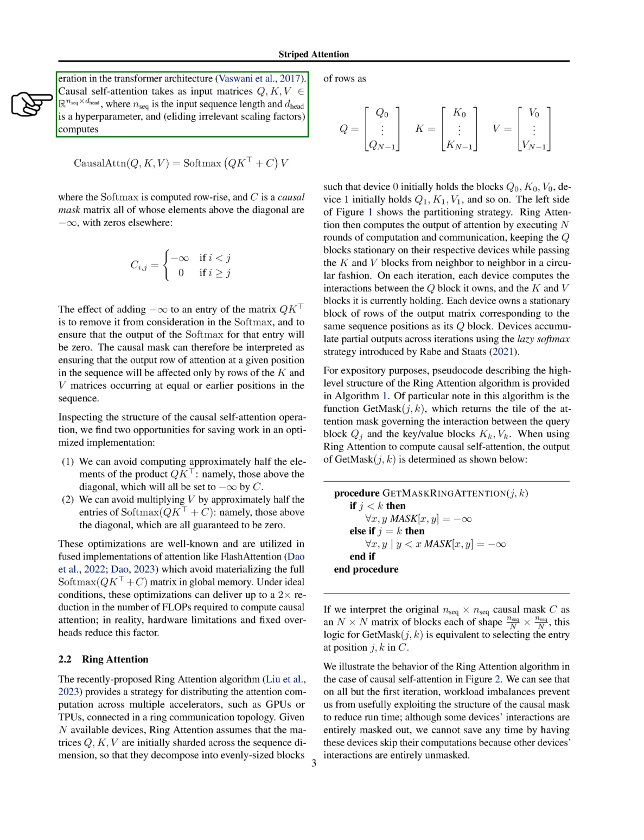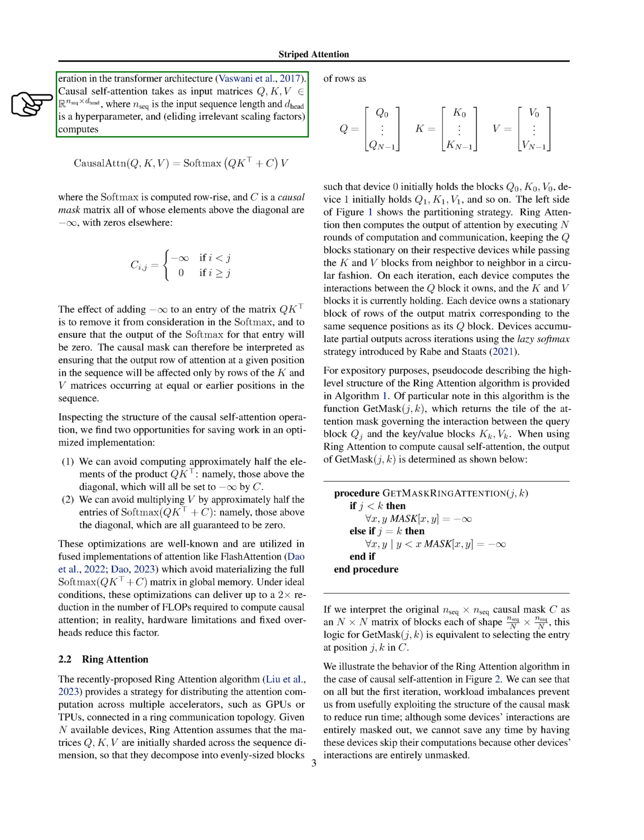Causal self-attention takes as input matrices Q, K, and V, where N is the input sequence length and D is a hyperparameter. It computes a function called causal attention of Q, K, and V, which involves a softmax operation and a causal mask matrix C.